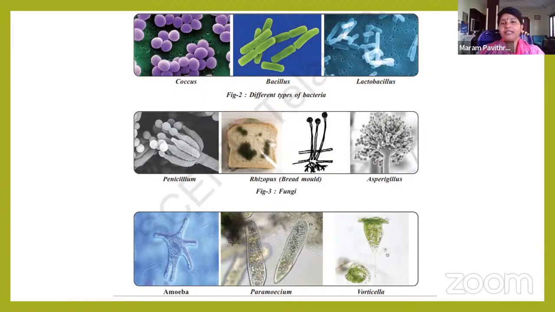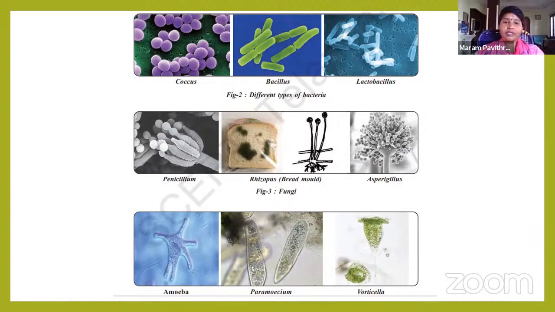These are all different in structure, and the places they live are also different. But these are all invisible living organisms, that are microbes or microorganisms. In the first row, you can see the bacteria: coccus bacteria, bacillus bacteria, lactobacillus bacteria. Where did you find lactobacillus bacteria? Lactobacillus bacteria, every day we are eating them. They are present in curd.